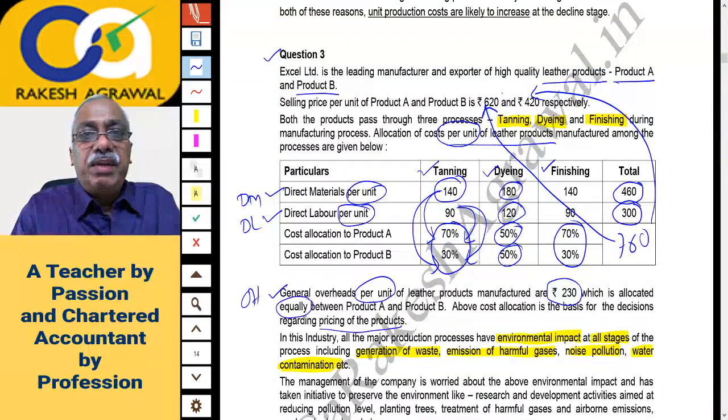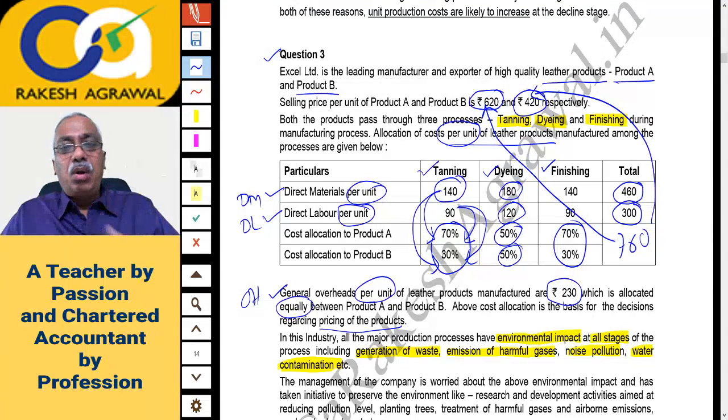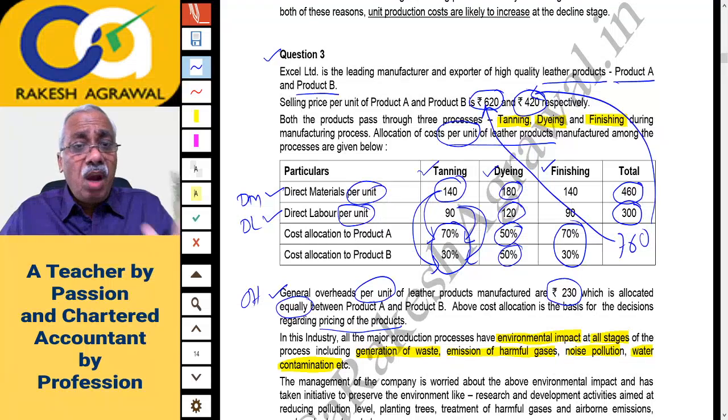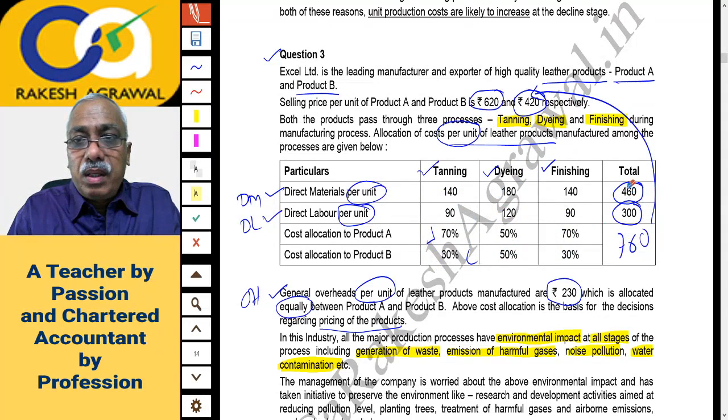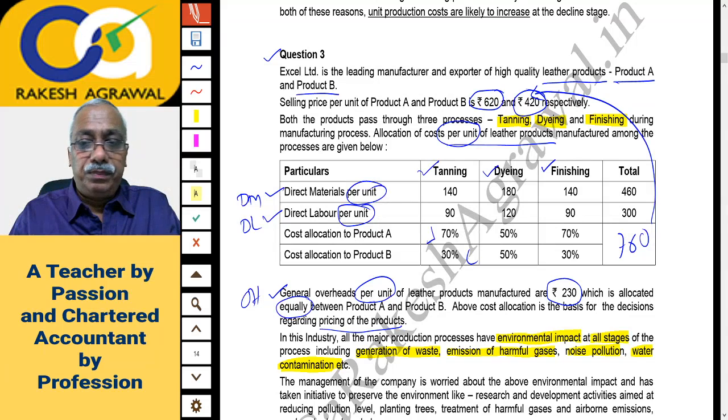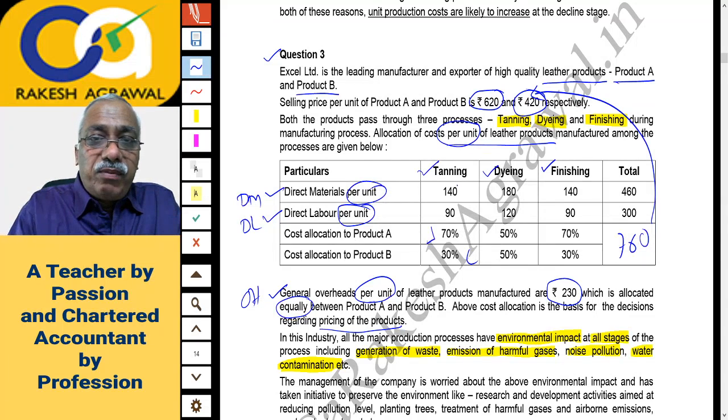Sales prices are given here. Just check, I have taken you back to the question. Selling prices 620 and 420 are given. Now you have to deduct the costs, about which I have already discussed with you. See, this 140 rupees material cost of tanning you will divide as 70/30.